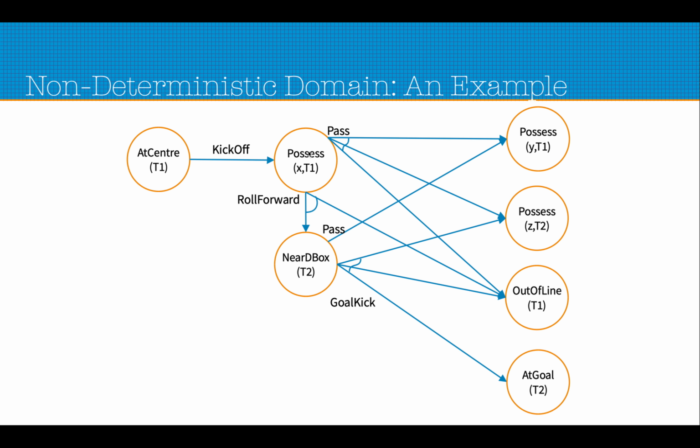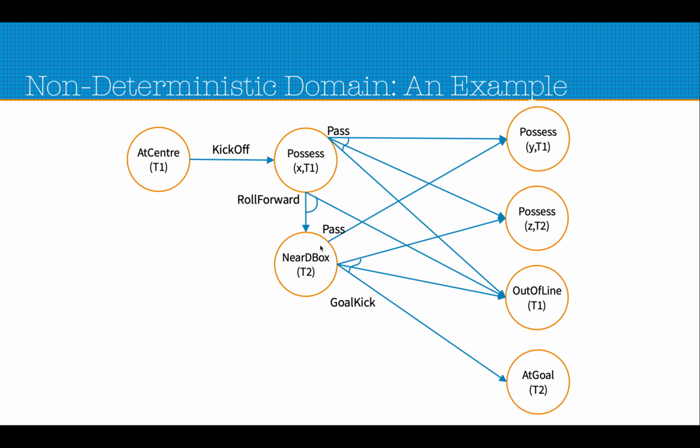After possessing the ball, if the player rolls forward with the ball, there are two possible next states. One is that the ball goes out of line accidentally by a touch or something. Or maybe the player reaches near the D box of the opponent team to take a goal kick.